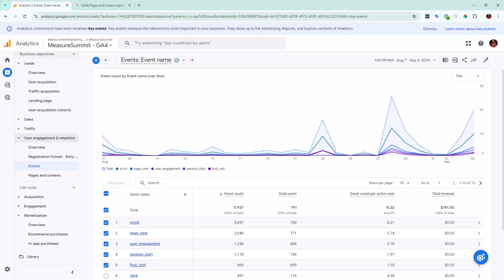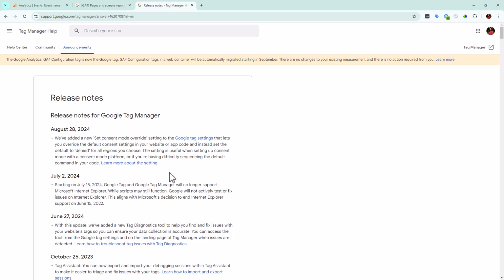So we have that. The next update, I'm going to pull this update screen over because I don't want to say this incorrectly, and it is actually really important. If you are using Google Tag Manager, you have a new update, basically the set consent mode override setting in the Google Tag settings. It basically lets you override the default consent setting in your website. And obviously you can read this for yourself. If this applies to you, if you're using consent or anything like that, just be aware that there are these things that someone could accidentally check or intentionally check, not realizing what it does.